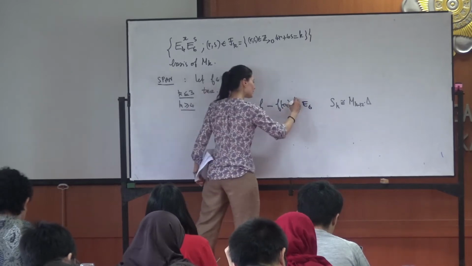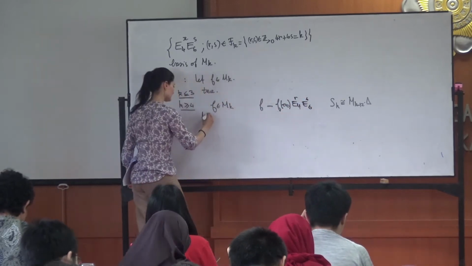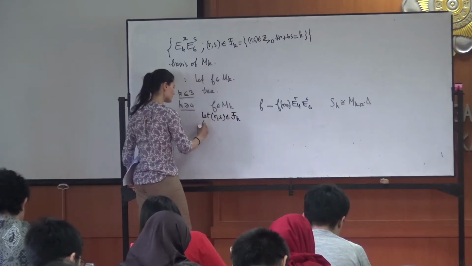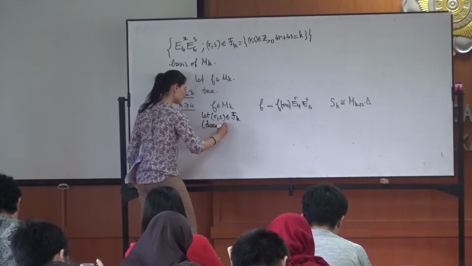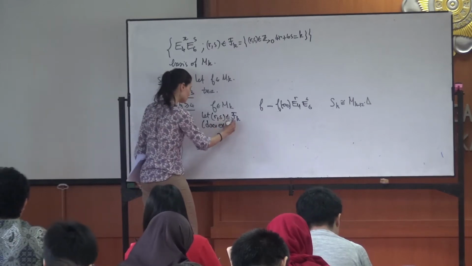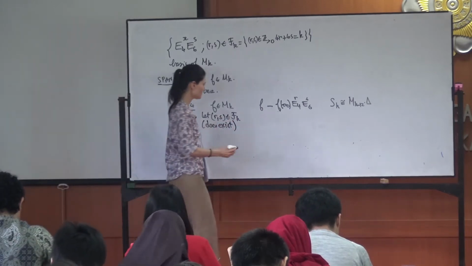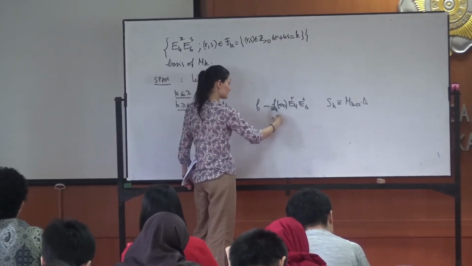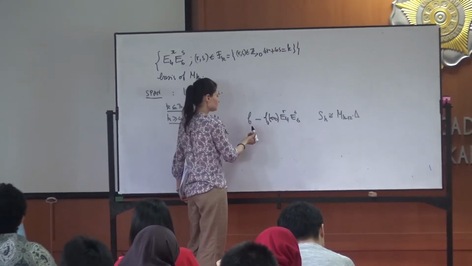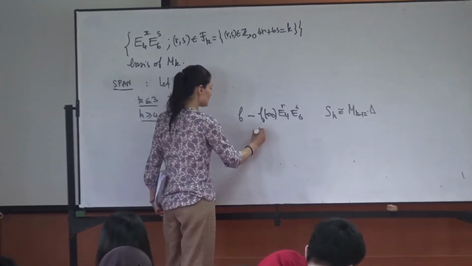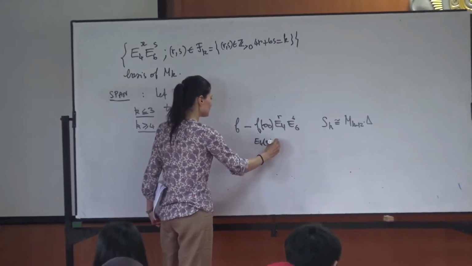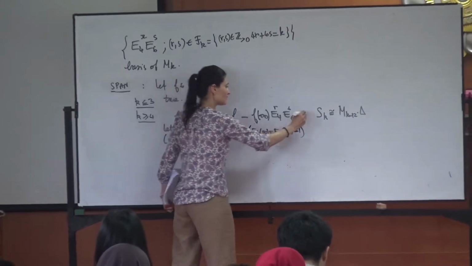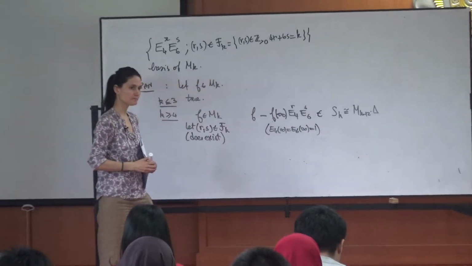So I will take some E_4^r E_6^s in F_k. This does exist because you did the exercise corresponding to this, because k is greater than 4. And if you consider this and you look at the term at infinity, this is 0 since E_4 at infinity is equal to E_6 at infinity is equal to 1. So this is an element of S_k.